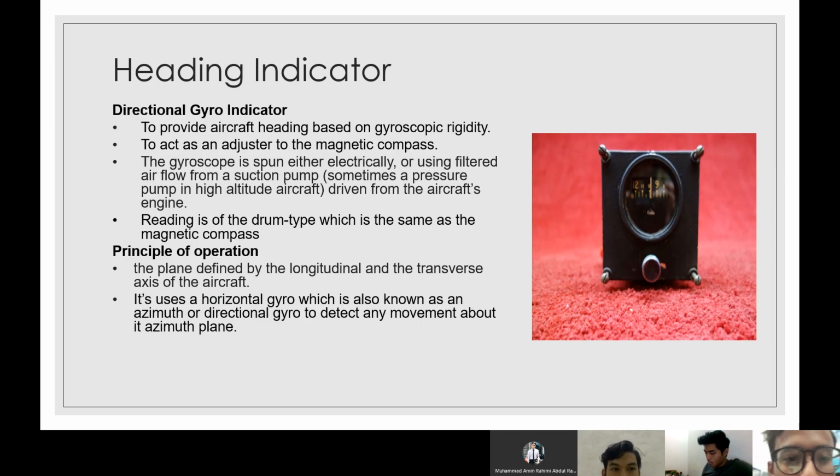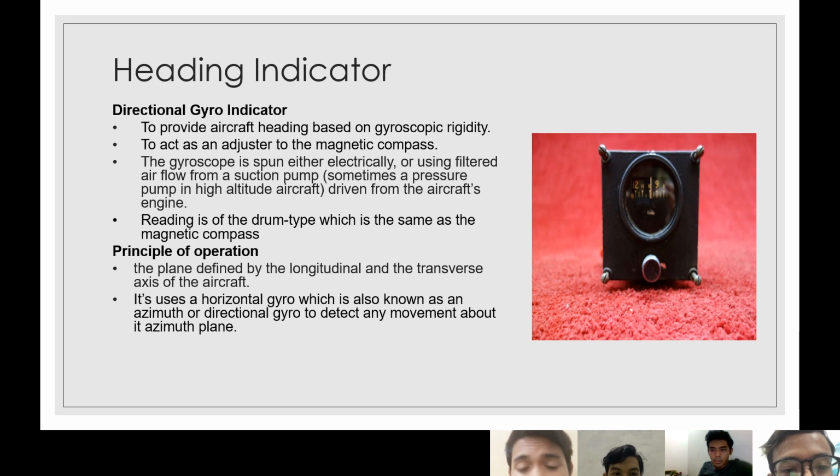Okay. Now we go to the heading indicator. The directional gyro indicator first of all provides aircraft heading based on gyroscopic rigidity, to act as an adjuster to the magnetic compass. The gyroscope is spun either electrically or using filtered air flow from a suction pump, sometimes a pressure pump in high altitude aircraft, driven from the aircraft engines.